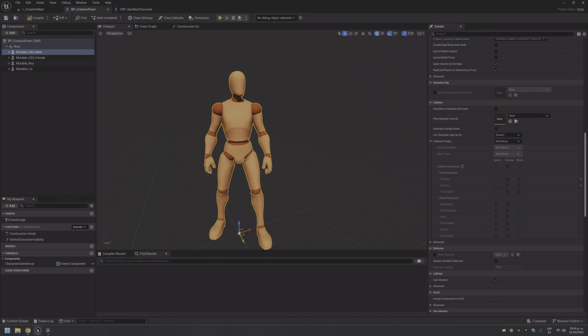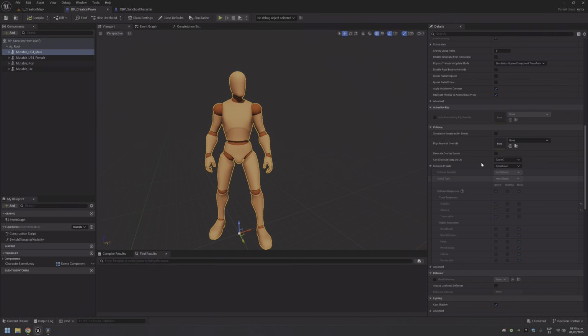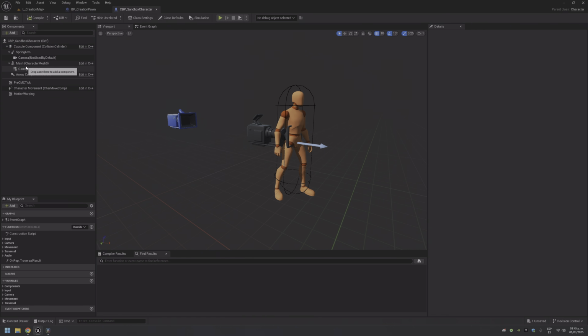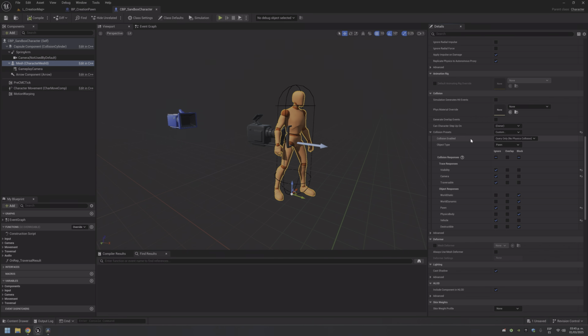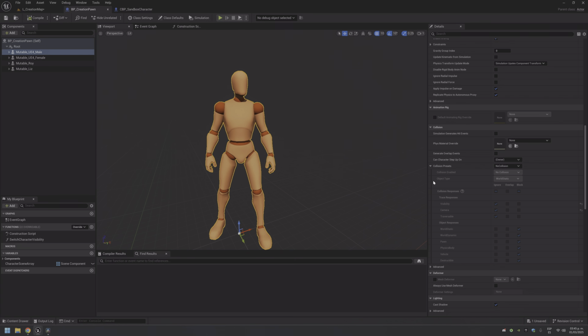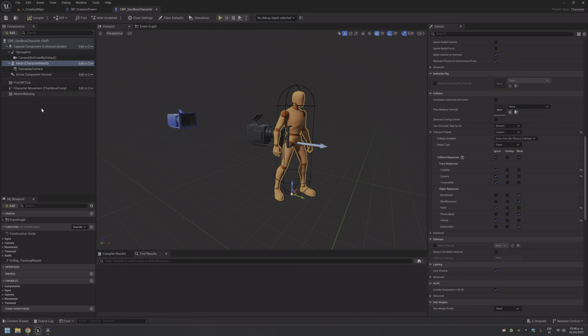Okay, the next step is completely optional, but I will do it anyway. As you can see, there is no collision preset here, basically, but the no collision preset is enabled. So I will go here and check that. In fact, we have a custom collision preset, and I want to replicate it. Let me see if I can just copy and paste. I don't think that it will work. Yep. Okay, custom query only, no facing collision pawn. Wait a second. Pawn and vehicle are ignored.